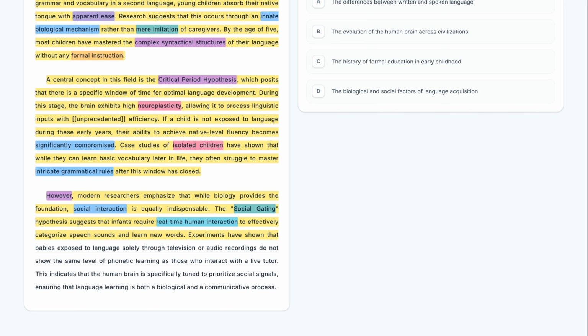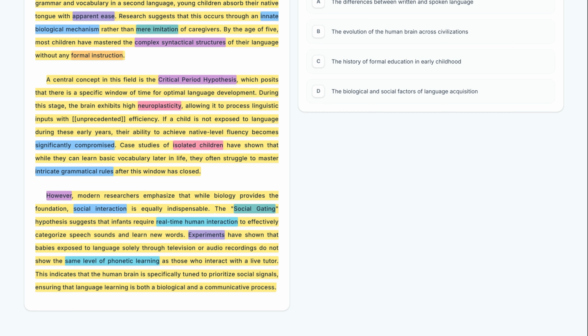Experiments have shown that babies exposed to language solely through television or audio recordings do not show the same level of phonetic learning as those who interact with a live tutor. The author cites experiments comparing live tutors to television to prove this point. The finding that media does not yield the same level of phonetic learning highlights the irreplaceable nature of human presence. This indicates that the human brain is specifically tuned to prioritize social signals, ensuring that language learning is both a biological and a communicative process.